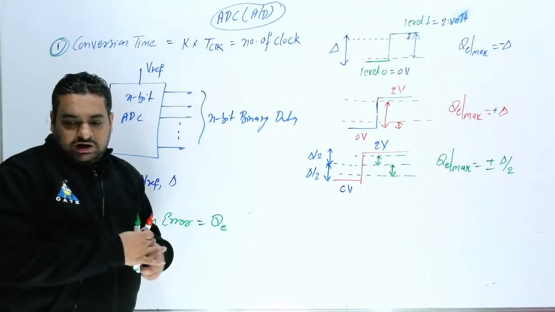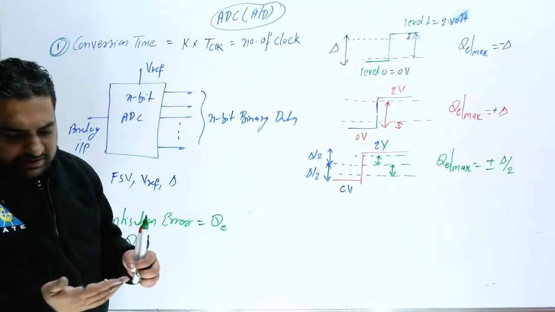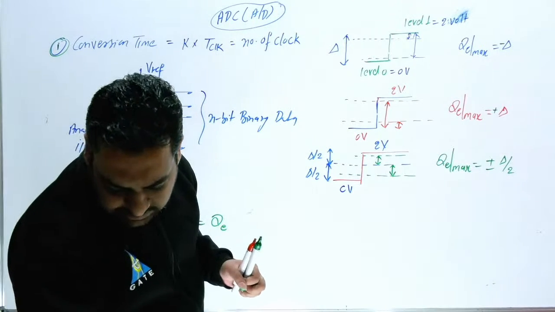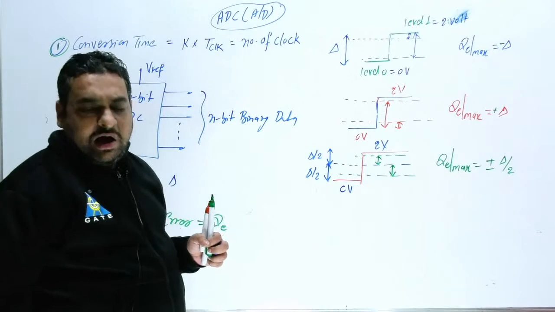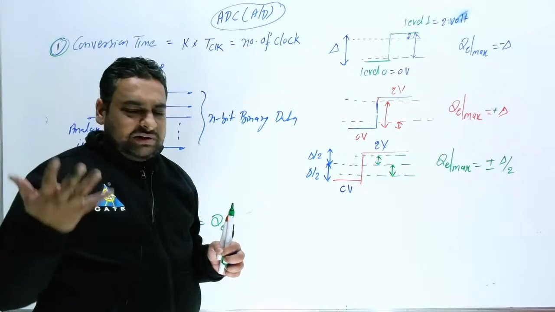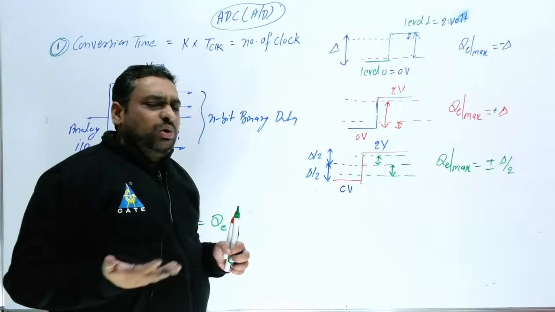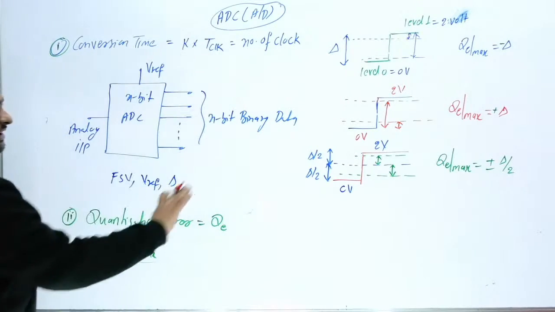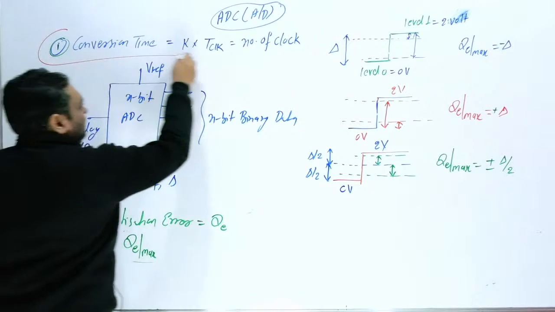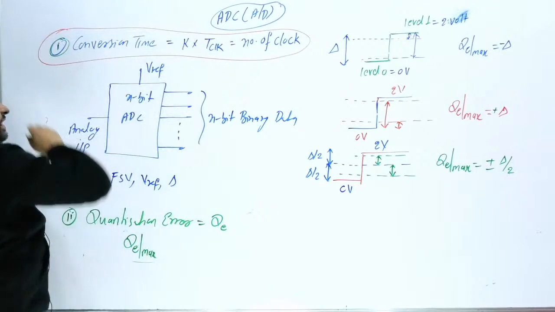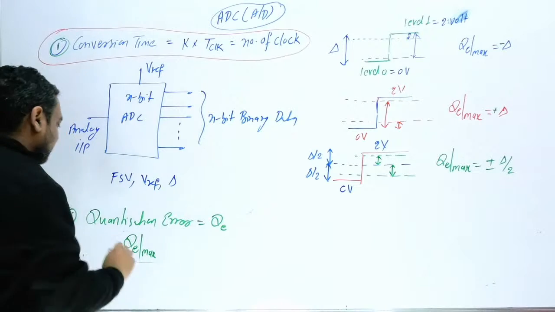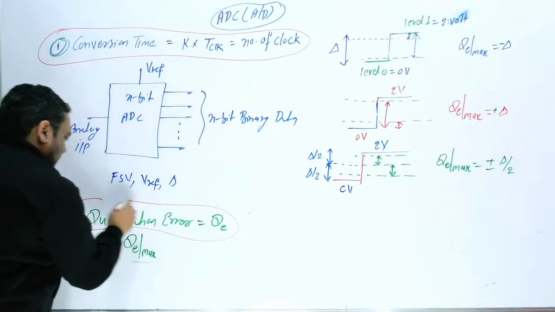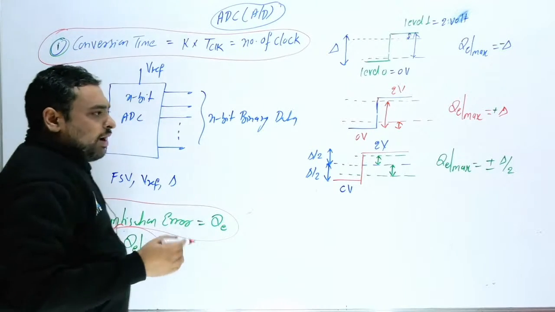Okay, so how many types of ADC are there? Can anybody tell me how many types? Generally we study 5 types of ADC, or generally 4 types of ADC. So this should be very clear to you. We have to find the conversion time for all the ADCs, and second, the maximum quantization error for all the ADCs.